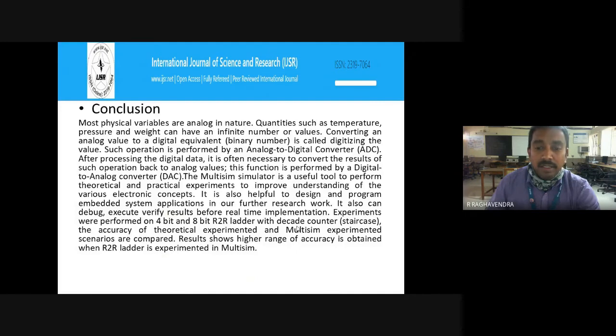The Multisim simulator is a useful tool for performing theoretical and practical experiments to improve understanding of various electronic concepts. It is also helpful to design and program embedded system applications in our future research work. It can also debug and execute to verify results before real-time implementation. Experiments were performed on a 4-bit and 8-bit R2R ladder with a dedicated counter. The accuracy of the theoretical, experimental and Multisim experimental scenarios are compared here. Results show a higher range of accuracy is obtained when the R2R ladder is experimented in Multisim. So this is the final conclusion.